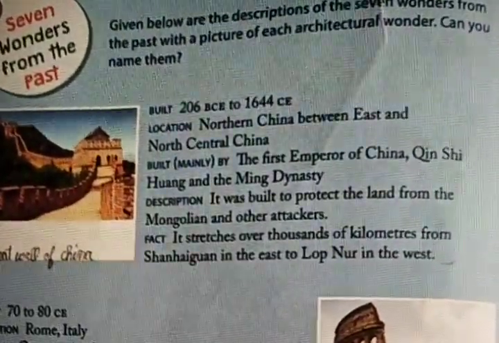Okay. Built 2006 BCE to 1644 CE. Those many years they built this. Location: North China between East and Northeastern China. There it is located. Built mainly by the first emperor of China. Many emperors built it, because from 2006 BCE to 1644 CE they have built this.